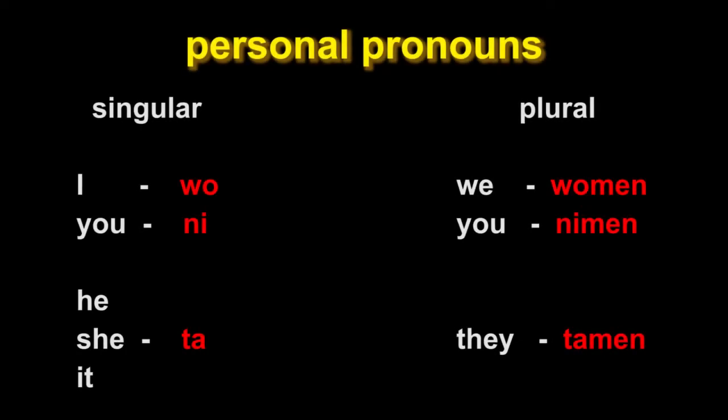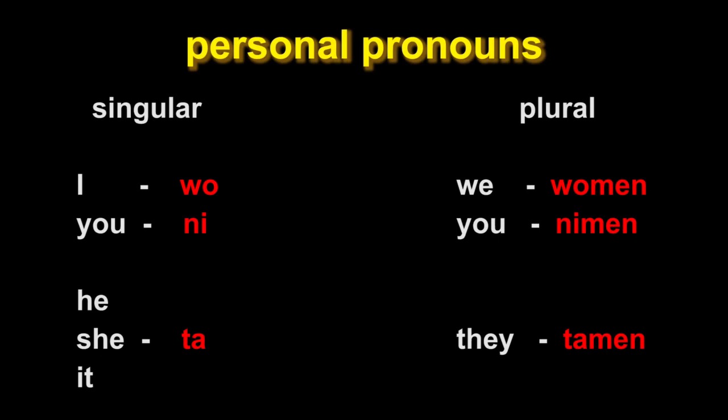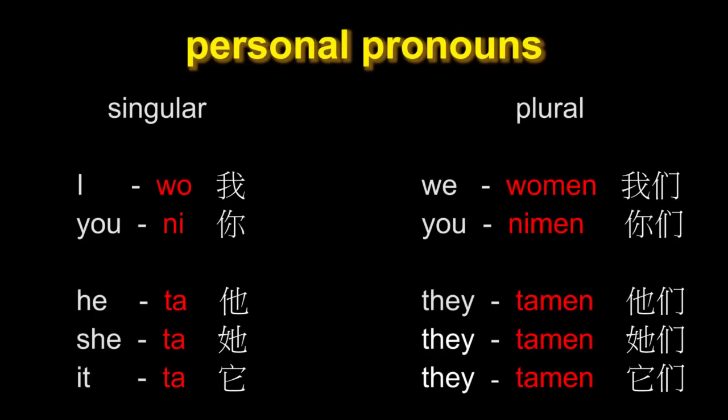And now the plural. Plural is the same as singular. You just have to add men at the end. So we is 我们. You, plural, is 你们. And they is 他们. Here you can see all the personal pronouns, including the characters. And as you can see, you will need the characters to know if ta is masculine, feminine, or neuter.